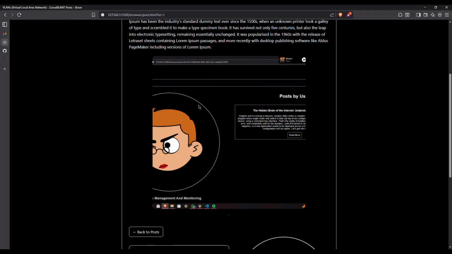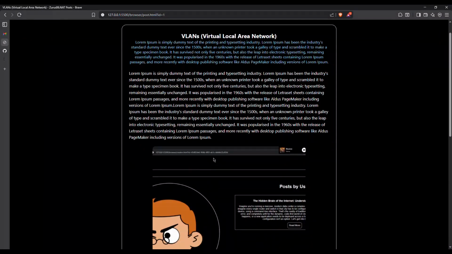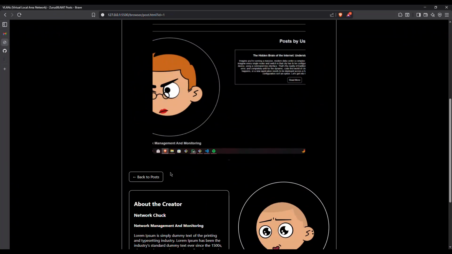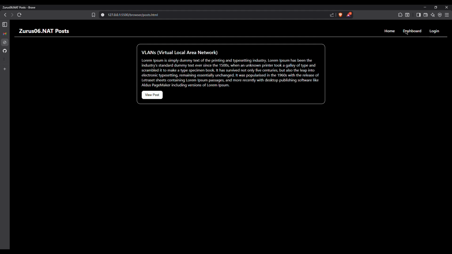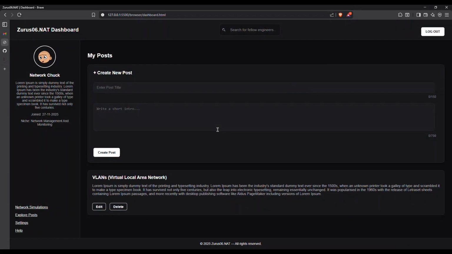The post is kind of boring. Just text and then an image. Come on. Is that all we have? Is that all we have to offer? So let's just go back to our dashboard. Back to the dashboard. You can create more posts, but let's go to the core features. Let me just show you everything.